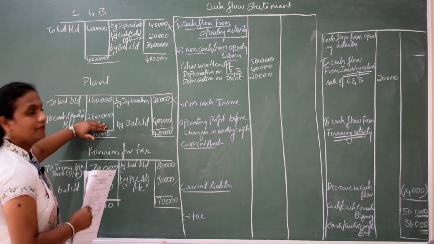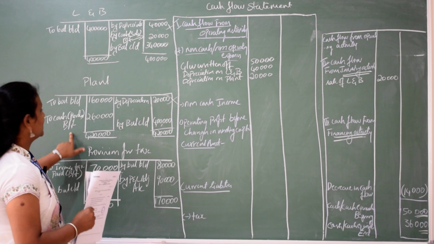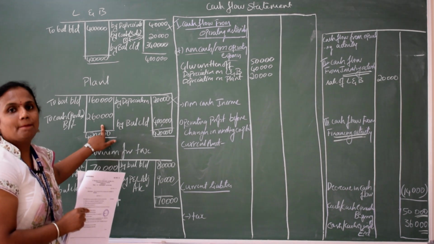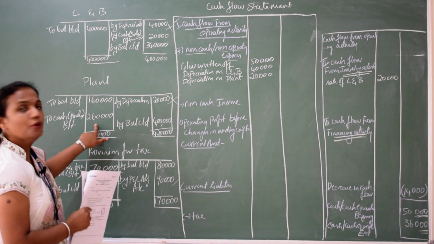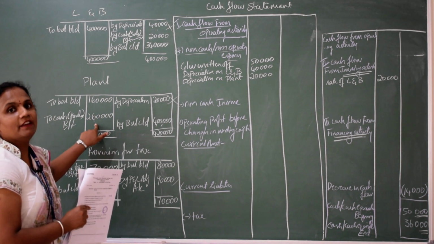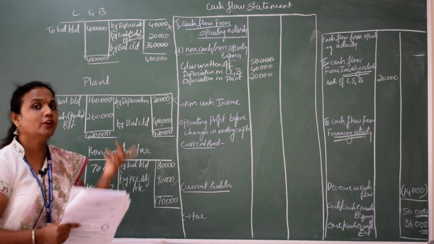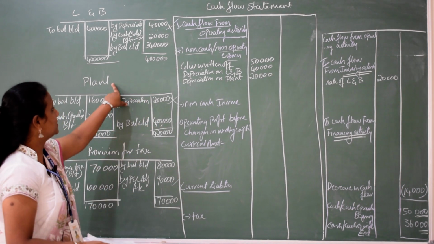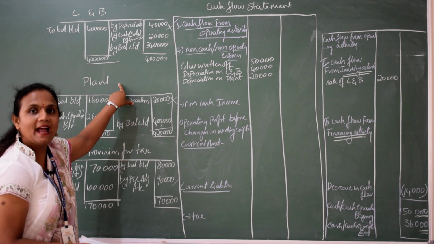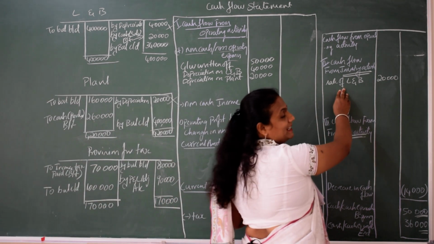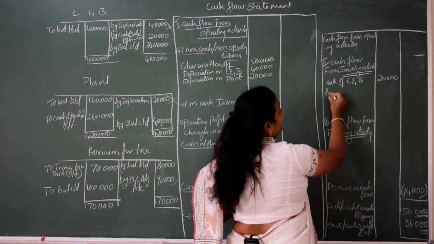Now what you have is cash. Here you can see the difference, that is plant purchases. Cash purchases. When you purchase something, what is happening? Cash is going out. And what you are purchasing here? We are purchasing plant. What is plant? Plant is a fixed asset. So that also comes under investing activity.